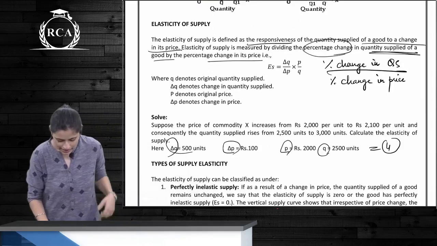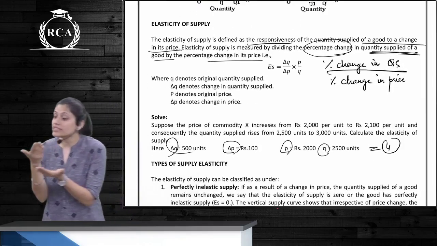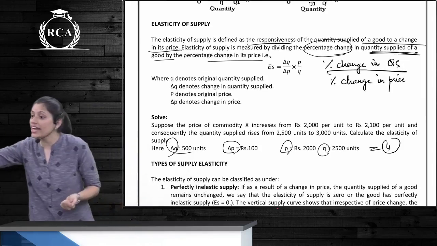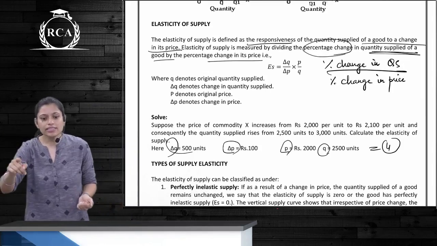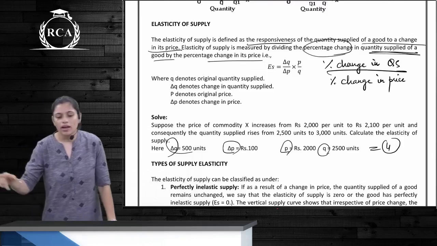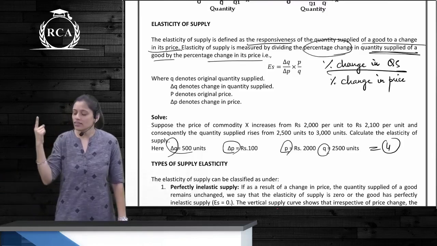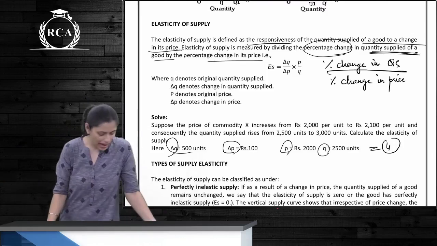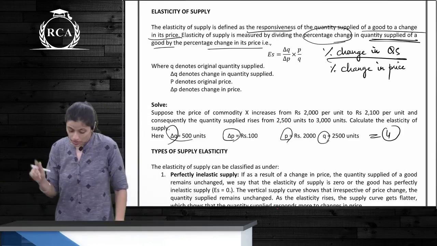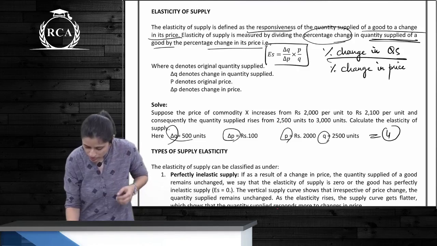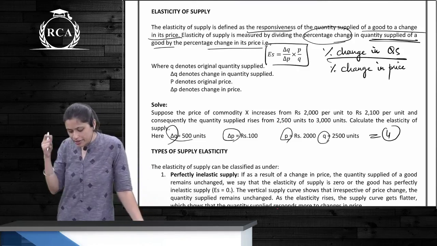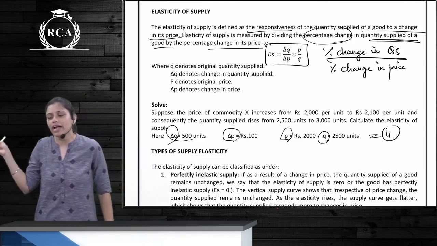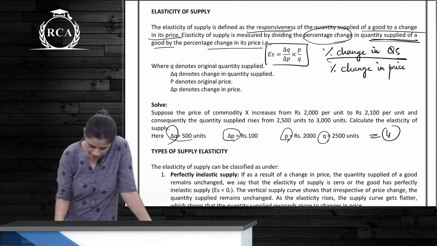Elasticity of supply: the responsiveness of quantity supplied to a change in price is elasticity of supply. It is the percentage change in quantity supplied divided by the percentage change in price. Yes? Formula? Change in quantity by change in price, into original price by original quantity.